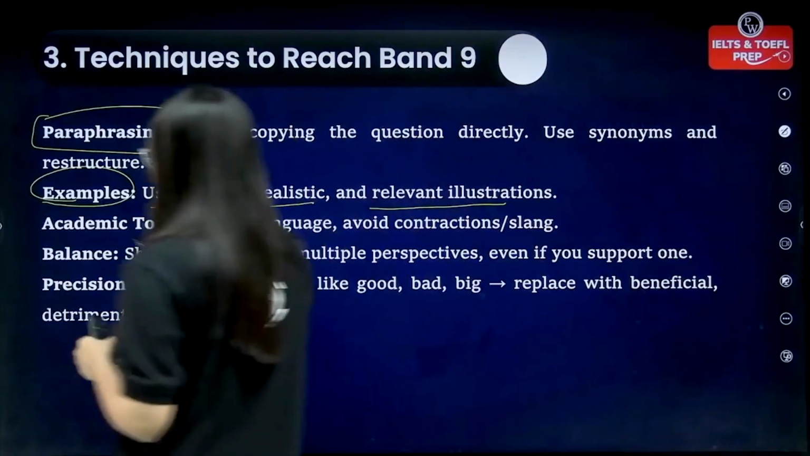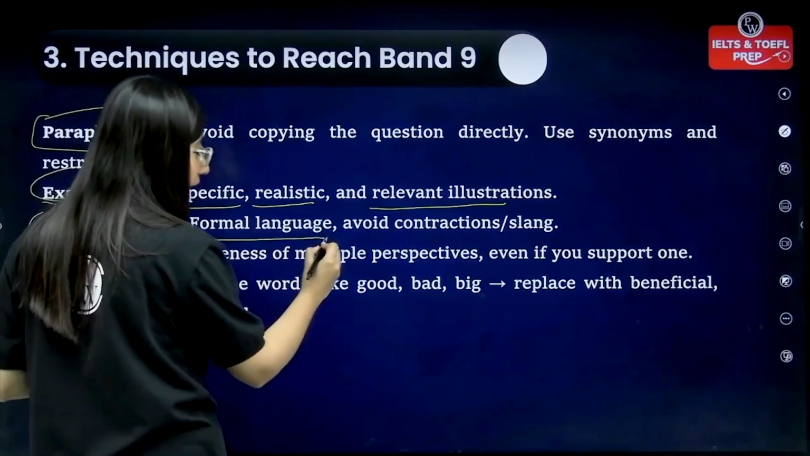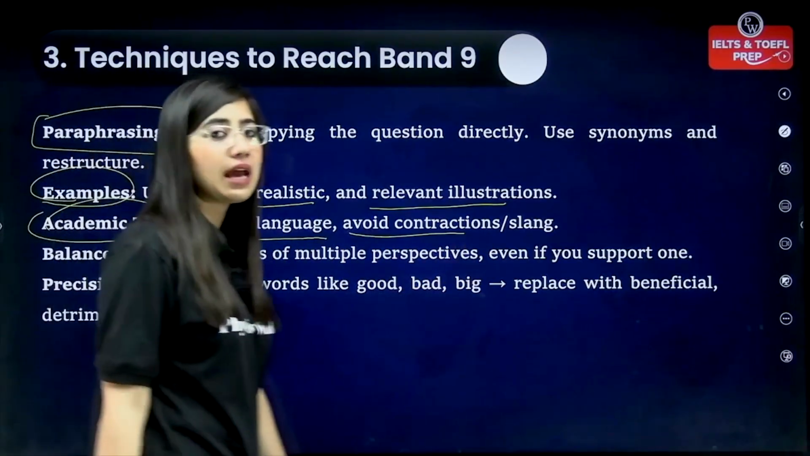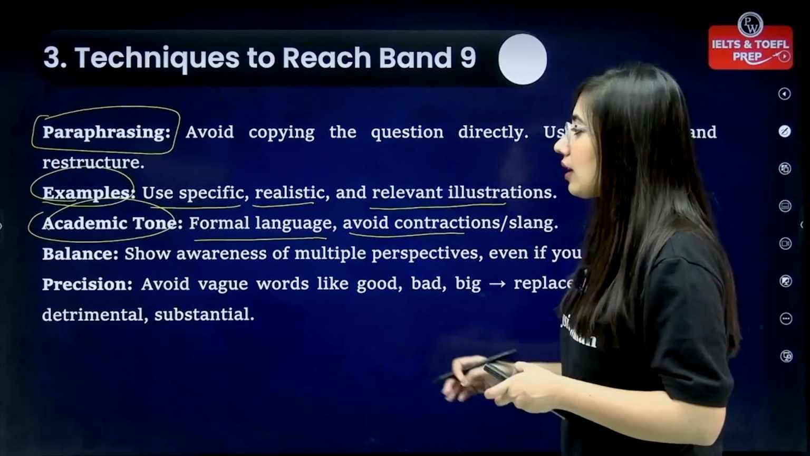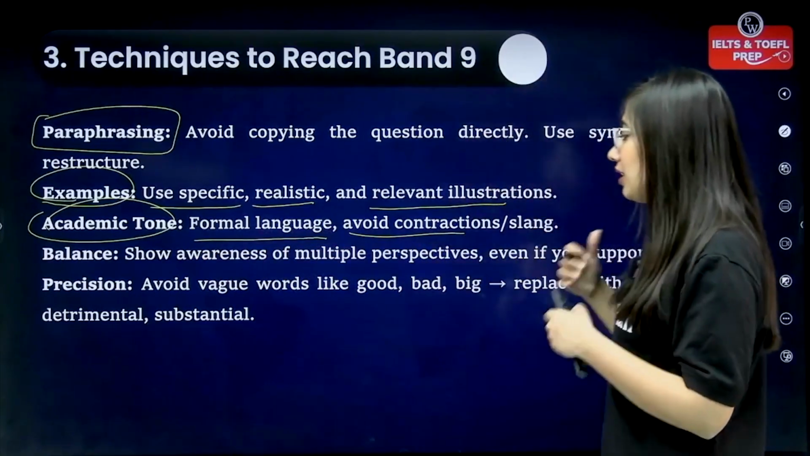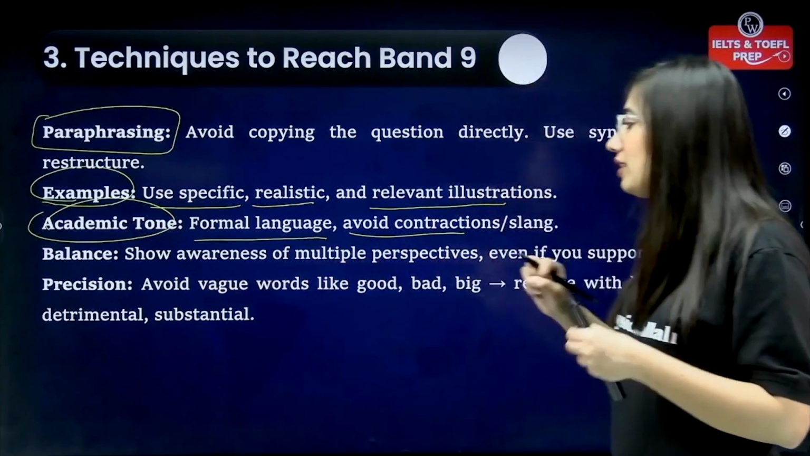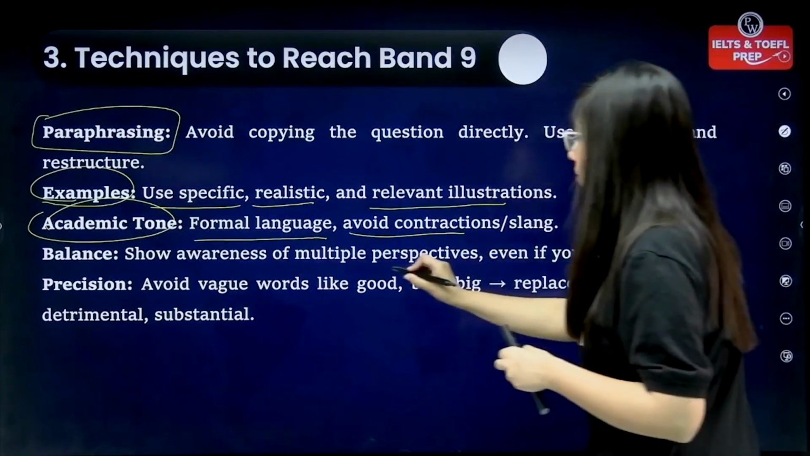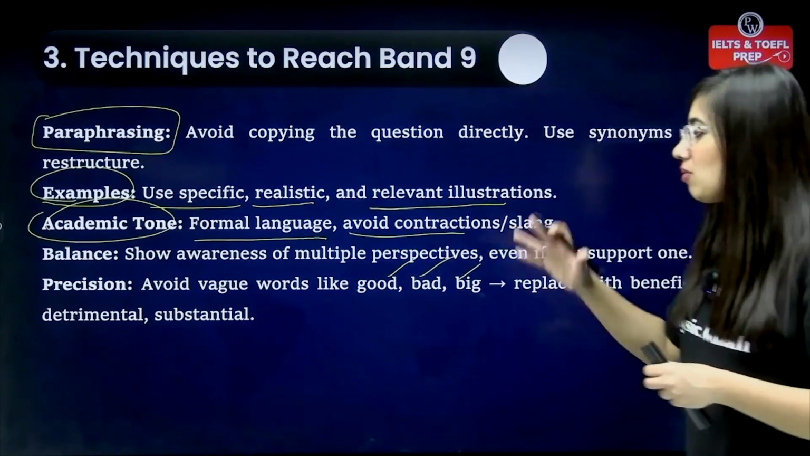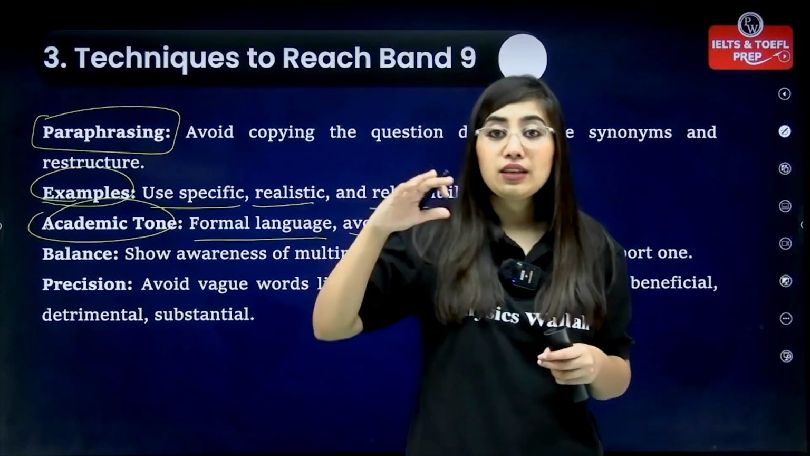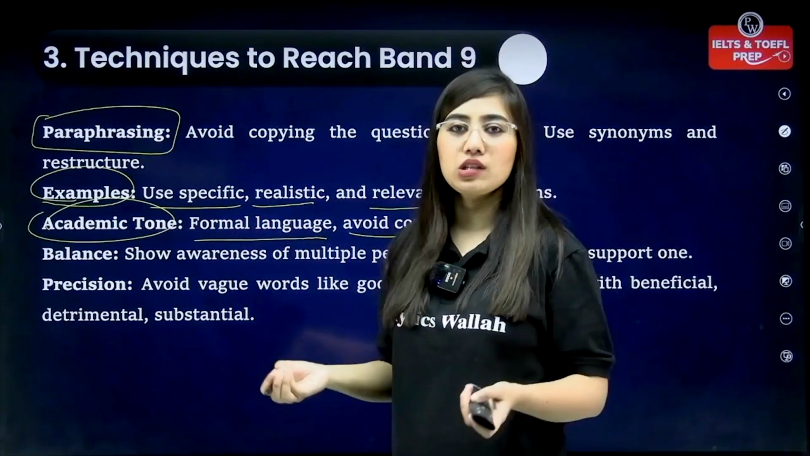Now, what kind of tone do you have to use? Since it's a formal essay, you'll have to use formal language and avoid any contractions and slang. Try not to use any kind of slang, which is not allowed, right? Then balance: show awareness of multiple perspectives even if you are supporting one. And precision says to avoid vague words like good, bad, big. Try to use these instead. What are they? Beneficial, detrimental, substantial. Instead, use the advanced alternatives of some basic words, right?